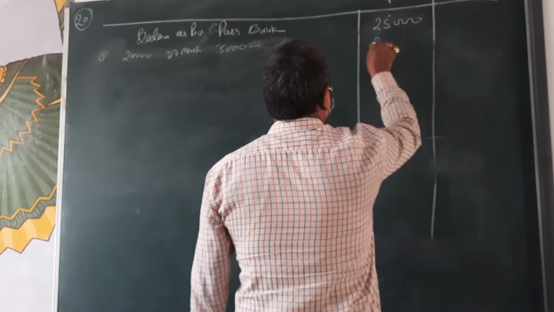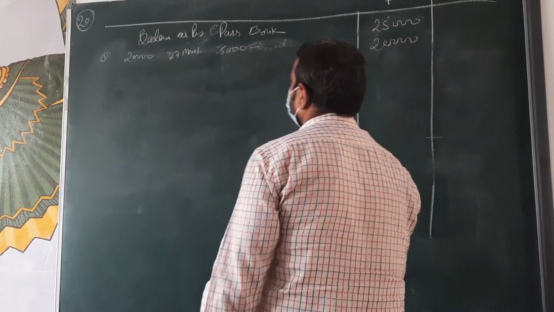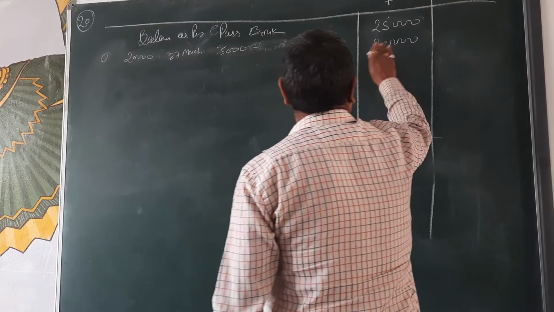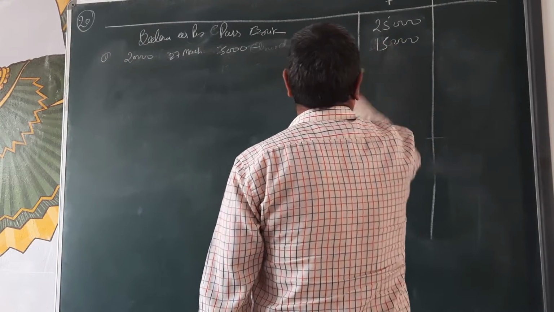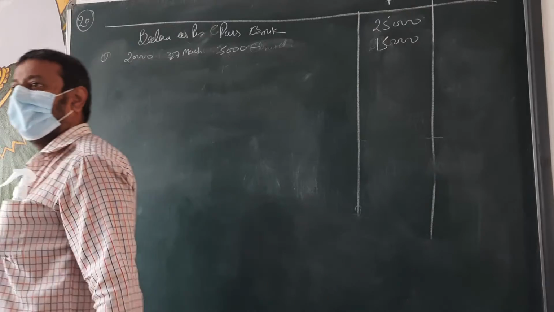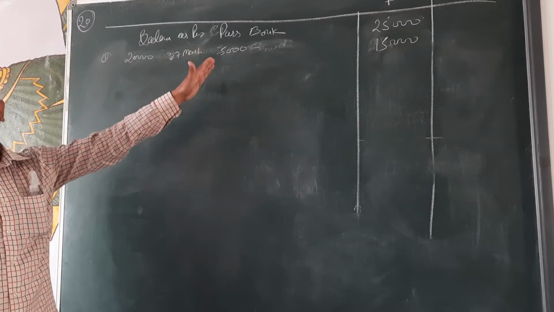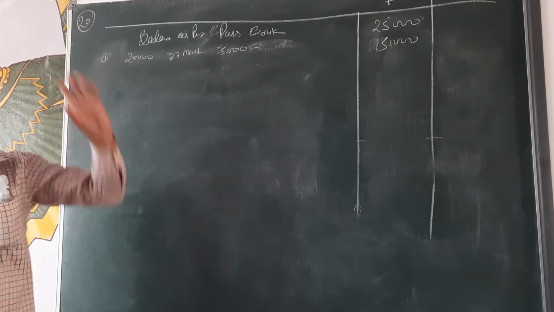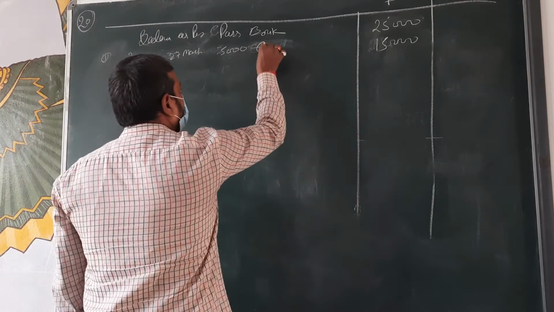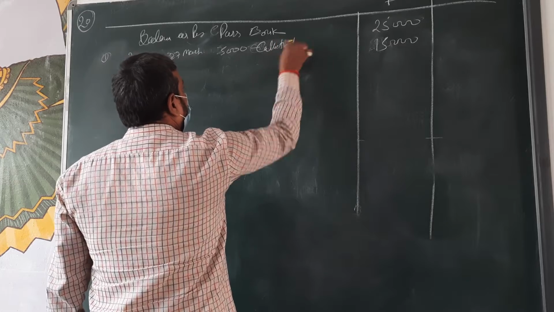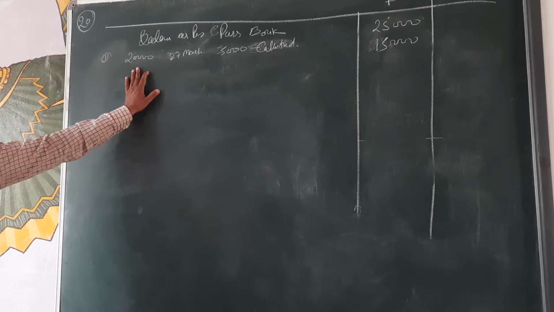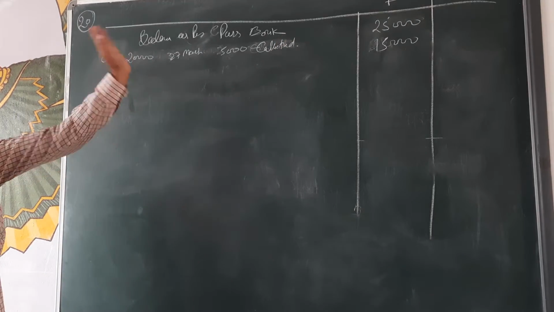The difference amount is 15,000. We are sending 20,000 rupees in checks, but only 5,000 rupees collected. So then the remaining amount 15,000, that will add.